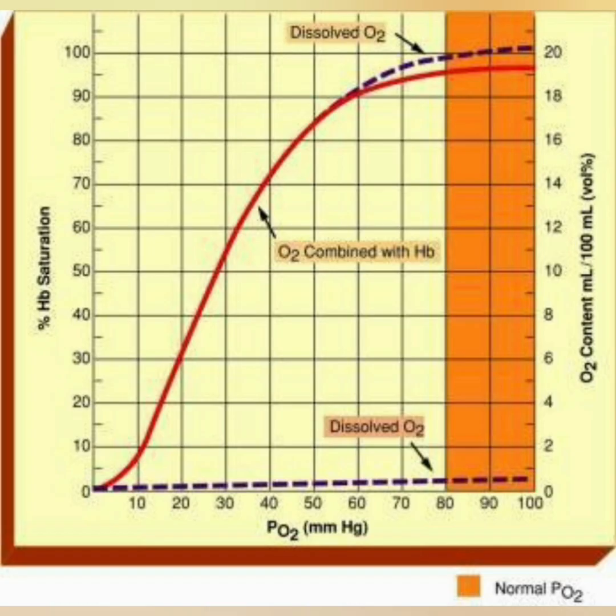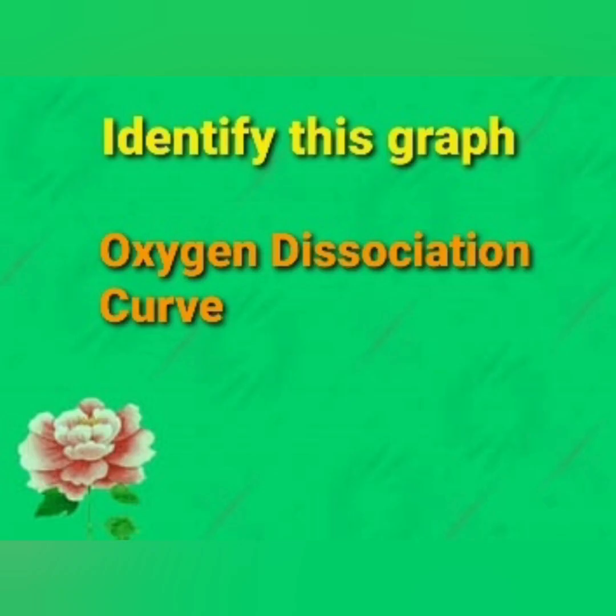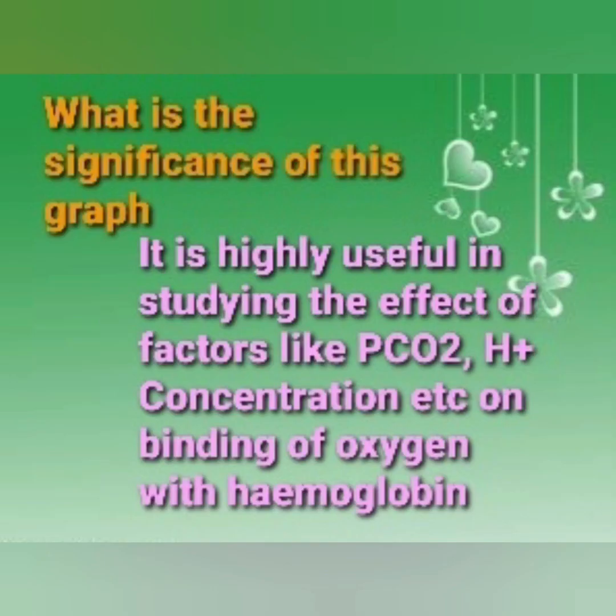Observe the graph and answer the following questions based on it. First one, identify this graph. The answer is oxygen dissociation curve. Next one, what is the significance of this graph? It is highly useful in studying the effect of factors like partial pressure of carbon dioxide, hydrogen ion concentration, etc. on binding of oxygen with hemoglobin.